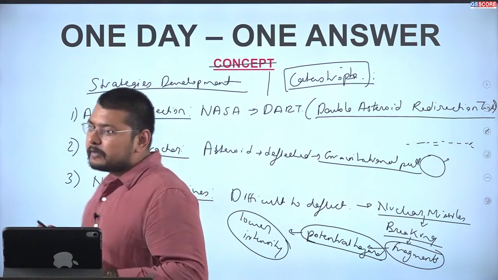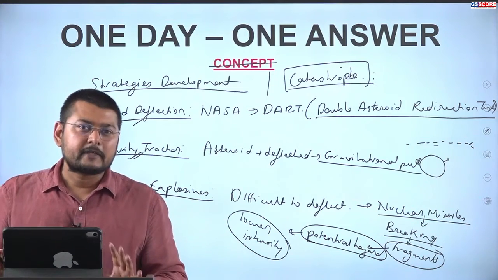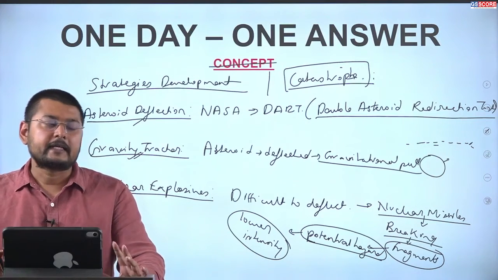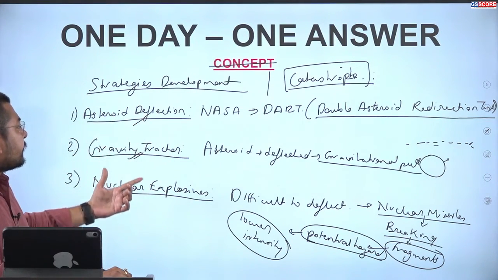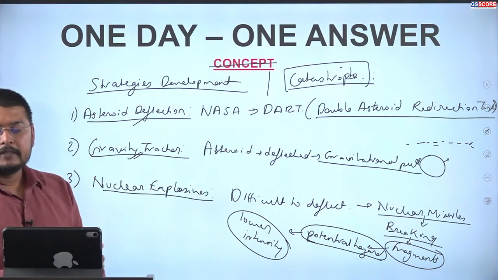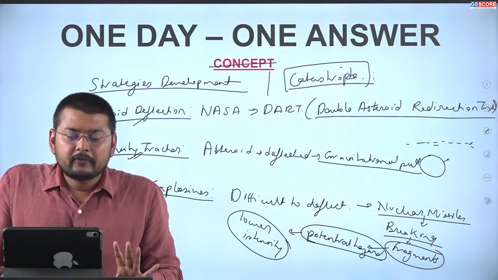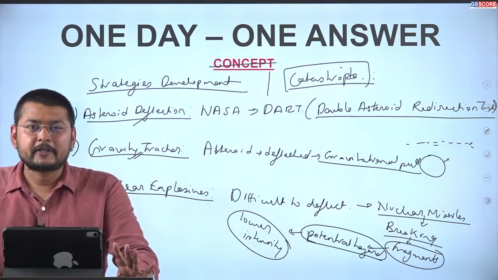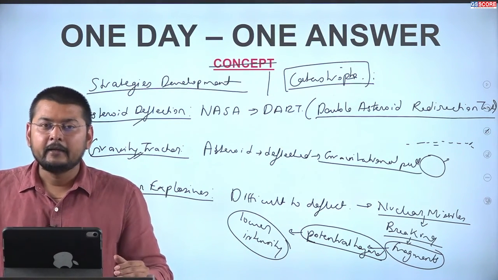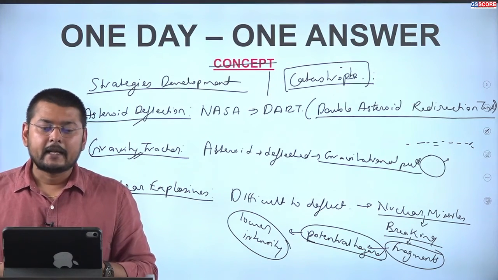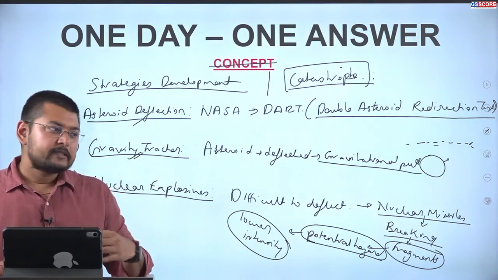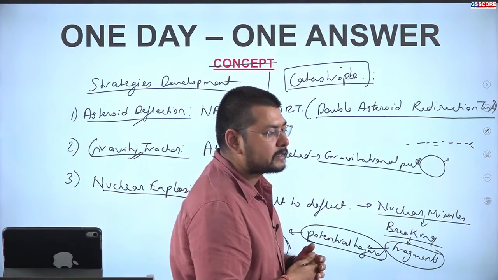So in this way we can structure our answer. We can use the concept of asteroid, the concept of extinction, and the technologies which are used to avoid such catastrophes. Basically, the combination of tracking technology and deflection methods is increasing human capability to address the concern of asteroids and to avoid the threat of catastrophe posed by them. So in this way we can tackle this question, which is from science and technology.